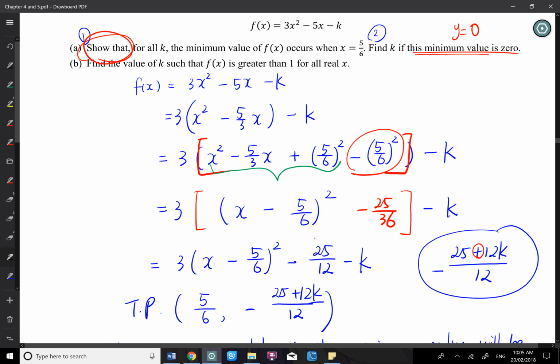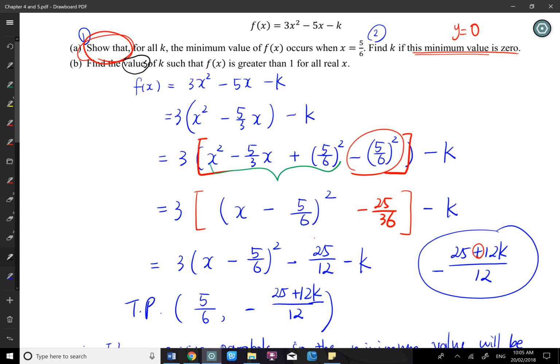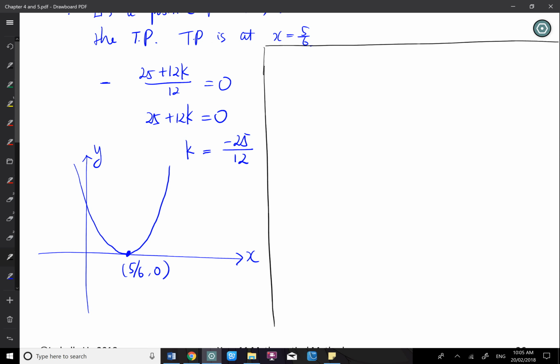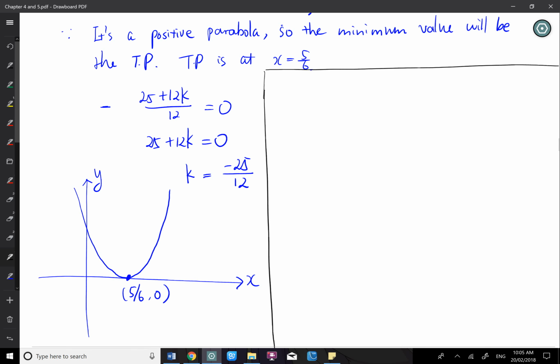Find the value, I would say values. Instead of value, I would say find the values of k such that f(x) is greater than 1 for all real x. So for any x you put in, all the y values must be greater than 1. This is a very typical question. If you learn Spec, you will see more questions of this type. So it's asking you to think about all values. All the y values need to be greater than a level.